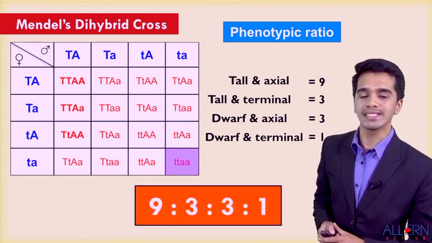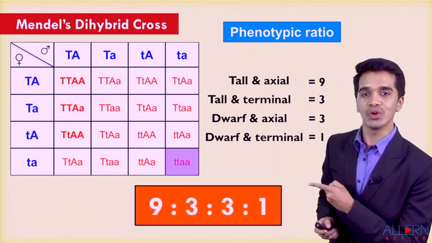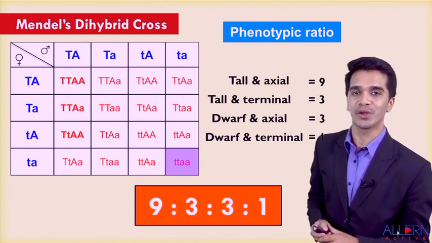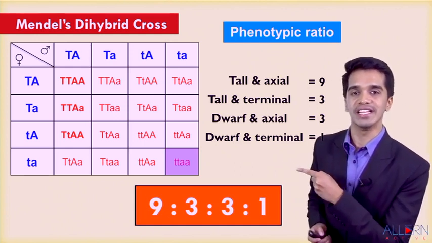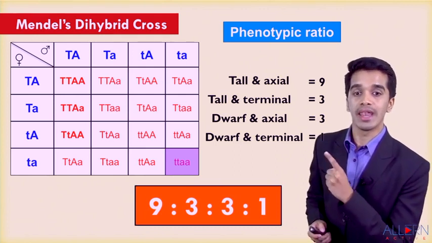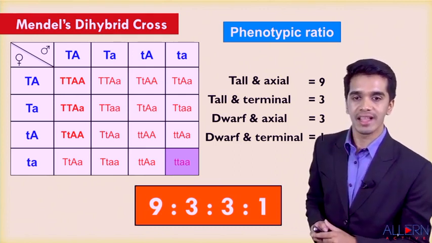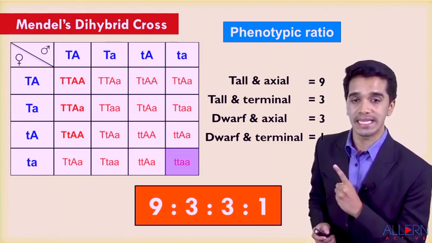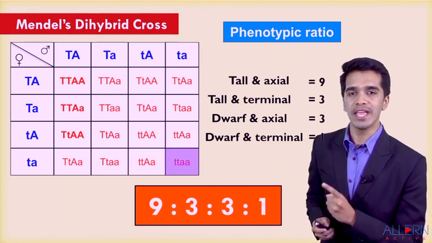Hence the phenotypic ratio of a dihybrid cross is 9:3:3:1. 9 will be tall and axial, tall and terminal will be 3, dwarf and axial will be 3, and dwarf and terminal will be 1.